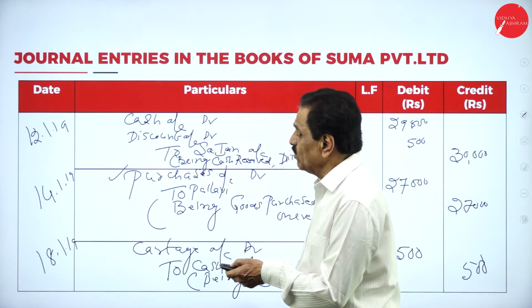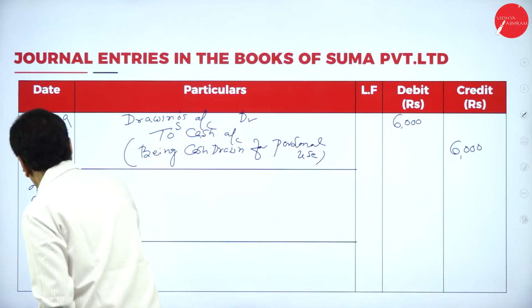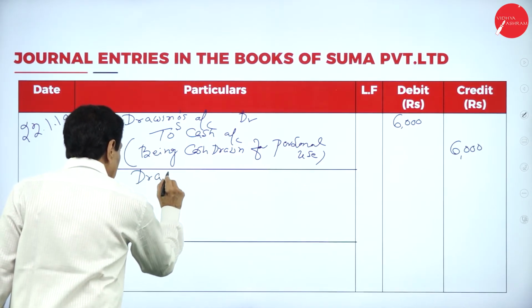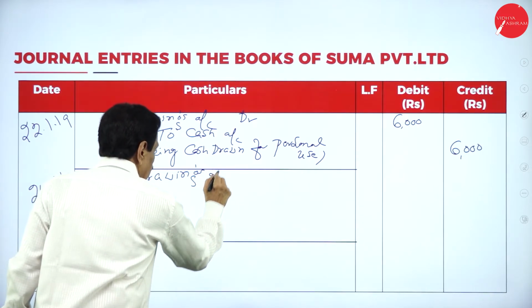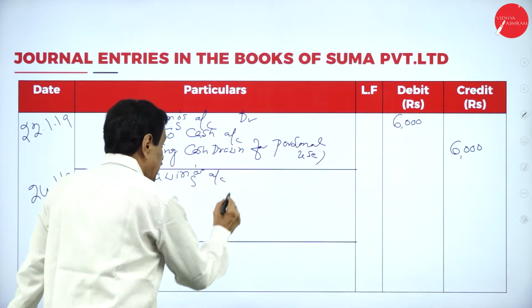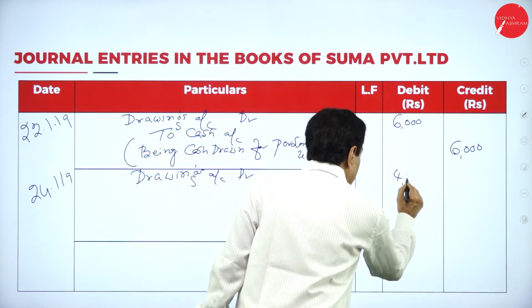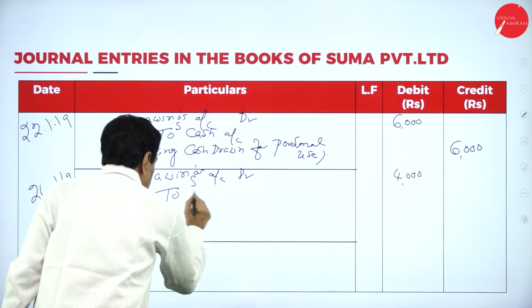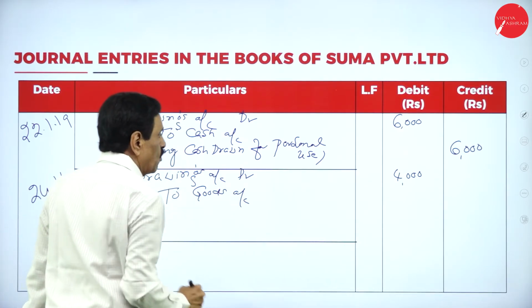On 24th, 24/1/19, drawings account debit 4,000 to goods account 4,000.